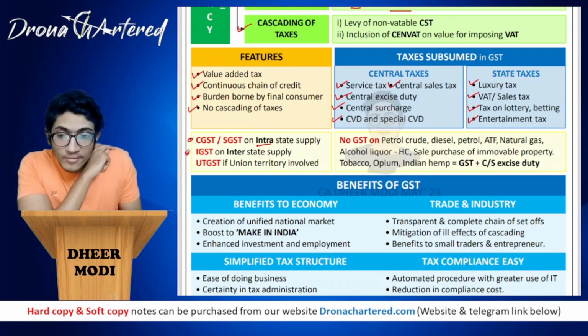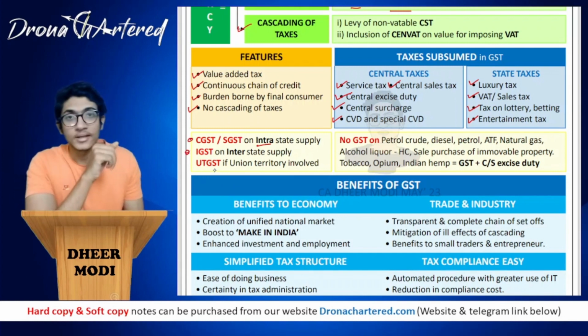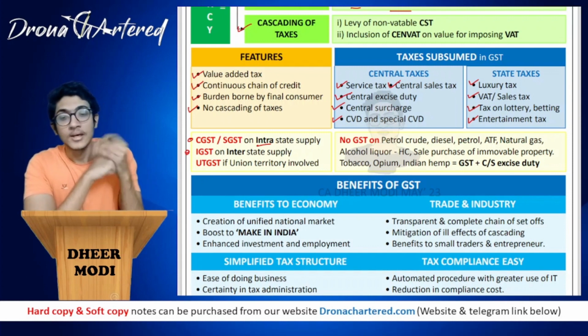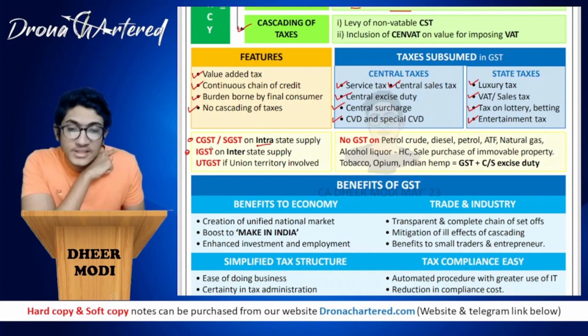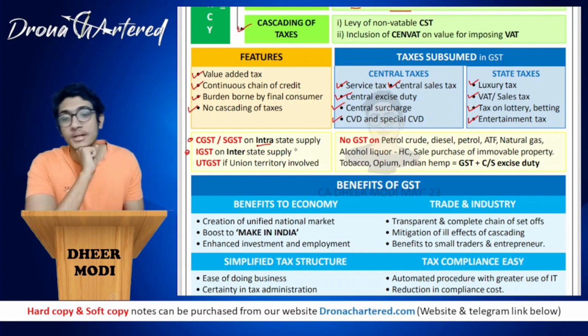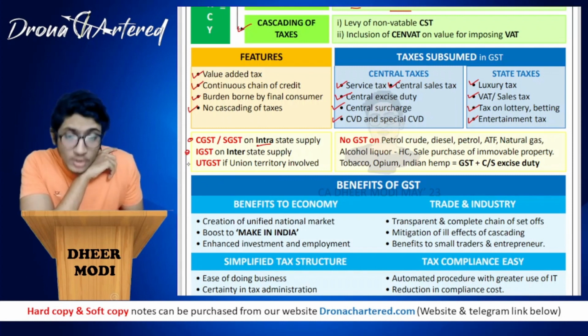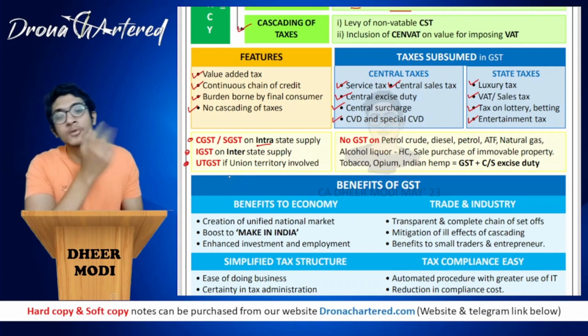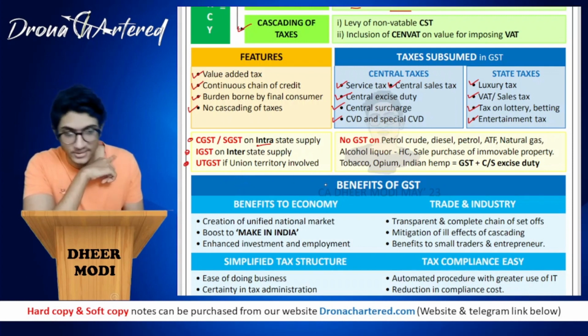Whenever you do it from one state to another state, that is, within India, you are transferring, for example you are selling goods from Maharashtra to Chhattisgarh. In such a case, you will have IGST, that is your interstate supply of goods or services. And next is your UTGST, that is if any union territory is involved in such a case, UTGST is charged.